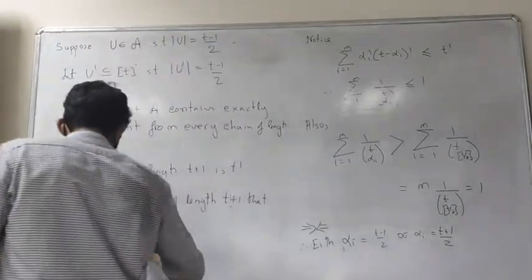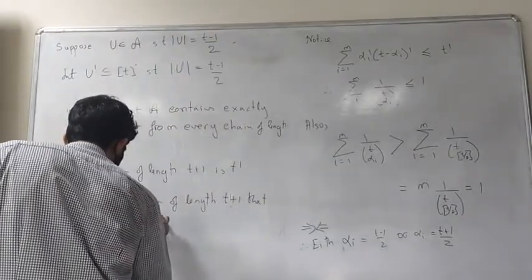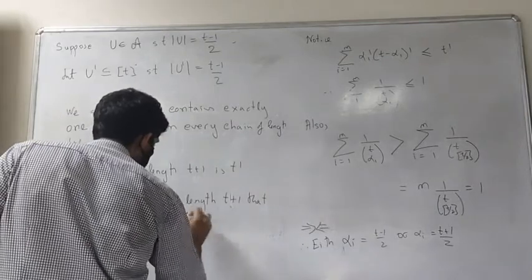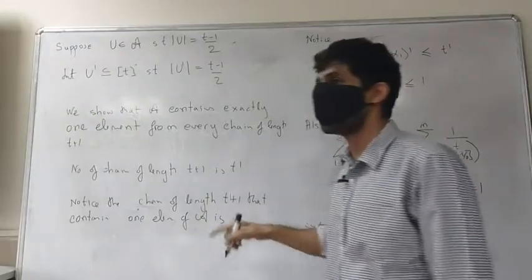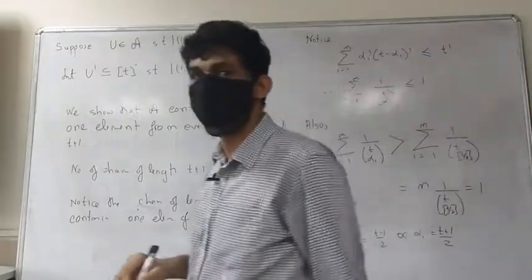So chains of length t plus 1 that contain one element of A is going to be what?